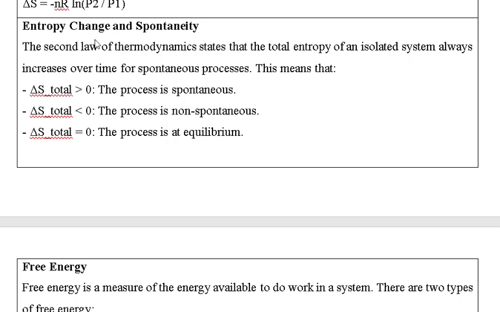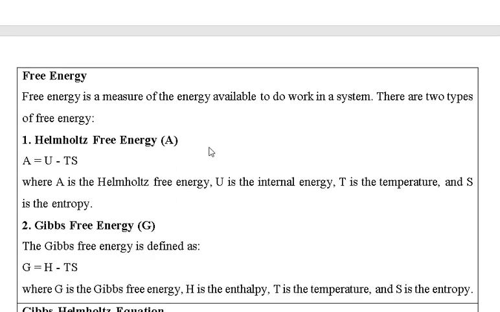Next we will discuss the entropy and spontaneity relationship. You can see this: if delta S is greater than 0, then the process is said to be spontaneous in nature. Delta S is nothing but the change in randomness. If randomness is increasing in a process, then it is spontaneous. If the change in entropy is less than 0, that is negative, then it is non-spontaneous. If delta S is 0, there is no change in the entropy, then the process is at equilibrium. There is no change in the system. So this is the entropy and spontaneity relationship.